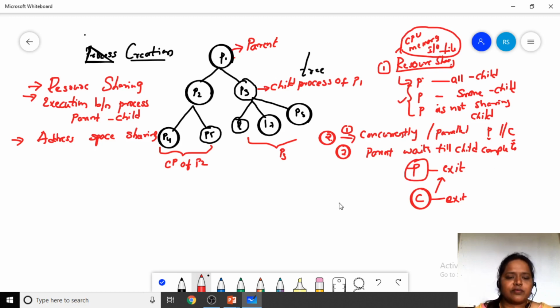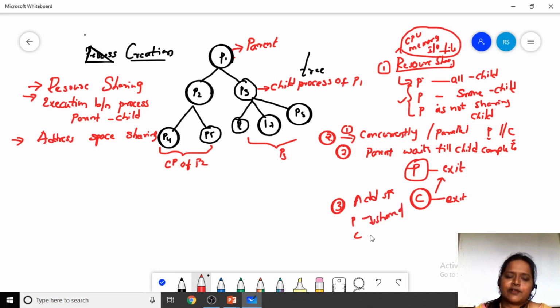And the third thing we have dealt with is address space. What do we mean by address space? We are talking about the parent and the child. The address space which is held by the parent is shared by the child also.